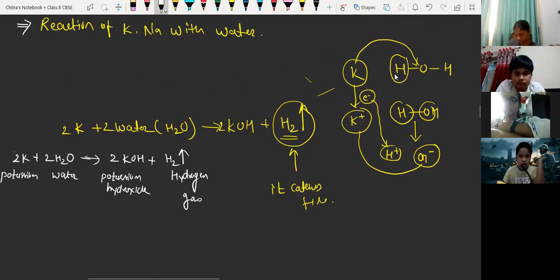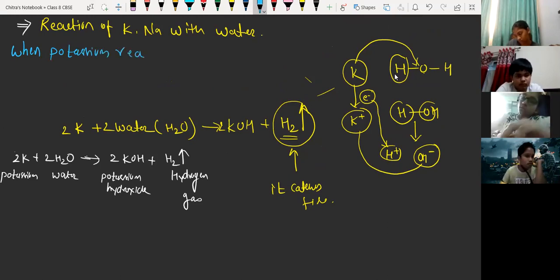Here I'm using the blue ink for the description. When potassium reacts with water, see, I have not mentioned cold water, hot water, or steam. Potassium is going to react with all water, whether it is in steam form, hot water or cold water. That's why I have not mentioned it here. It can react with hot and cold water also.